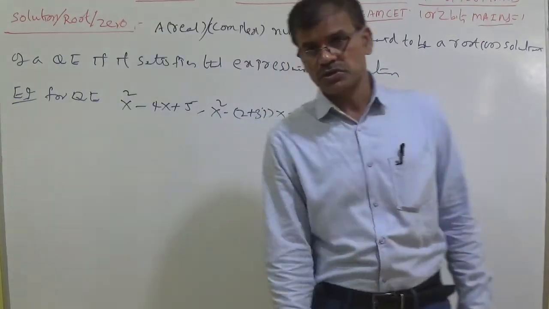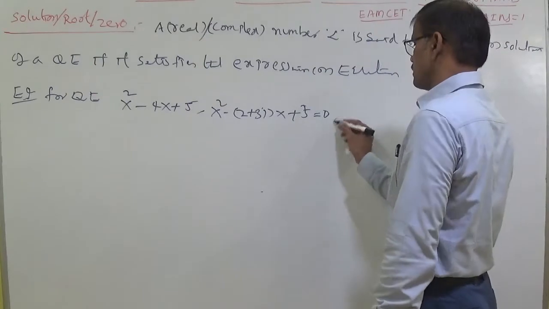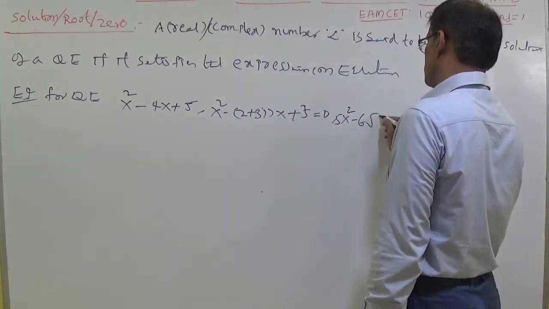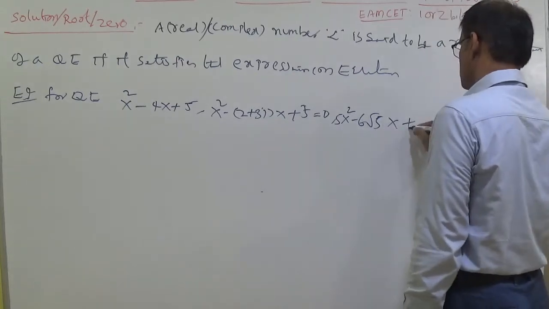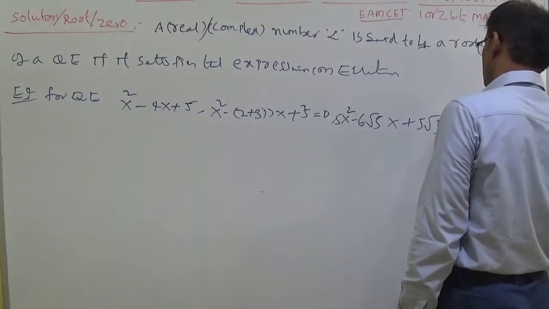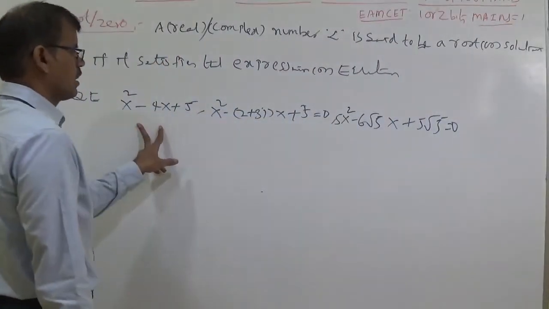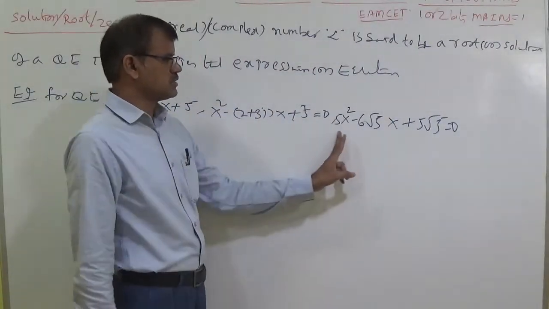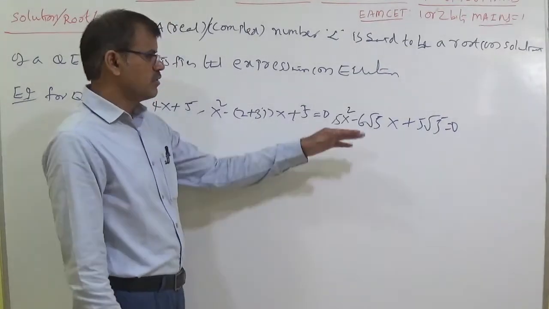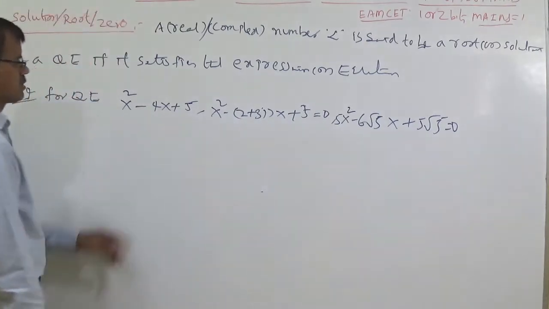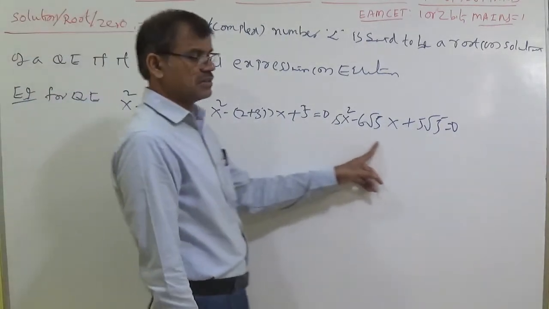Of course, this is an equation and the other is an expression. And then 5x² − √5x + 5√5 = 0. Students, I am writing here simply a real number model, this is a complex number model, and this is an irrational model. Anywhere you can take an example. Simply these are the examples of quadratic expressions. This is an expression, this is an equation, this is an equation.